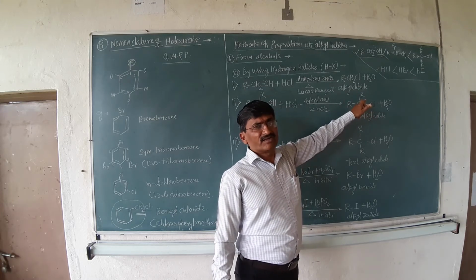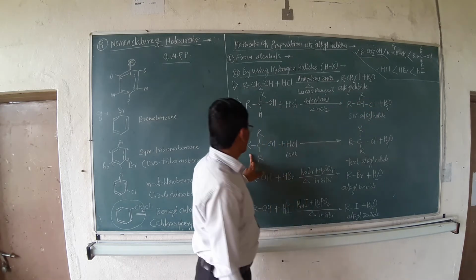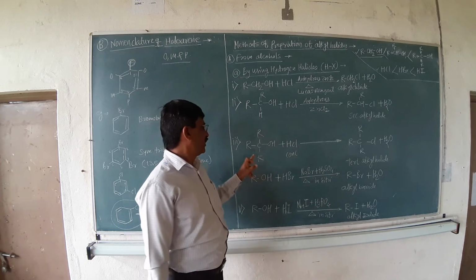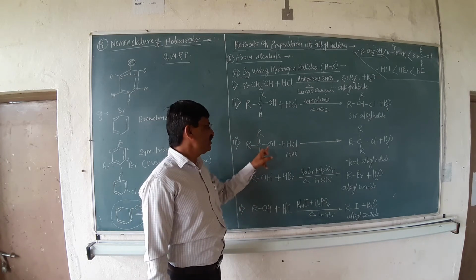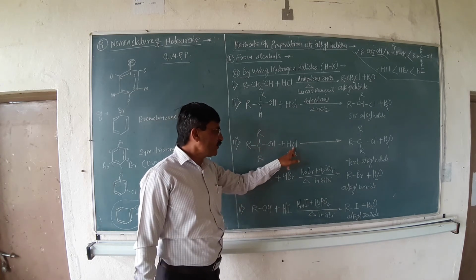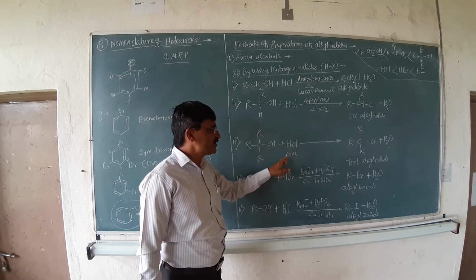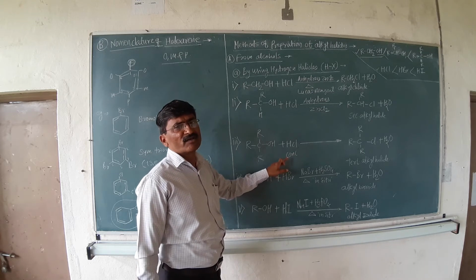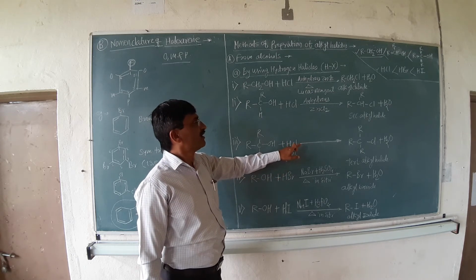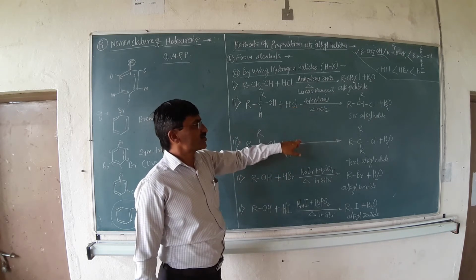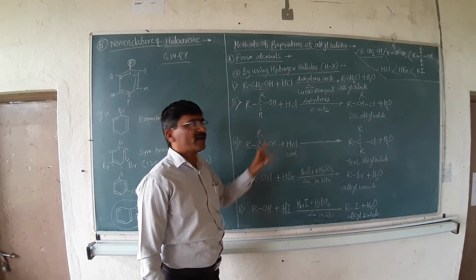And the last one is tertiary alcohol, R3COH, which reacts with HCl. What are the conditions? Only concentrated HCl is required. There is no requirement of anhydrous ZnCl2 as well as heat in order to carry out the reaction.